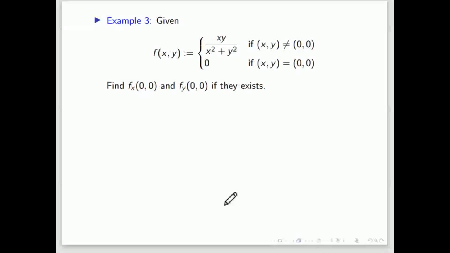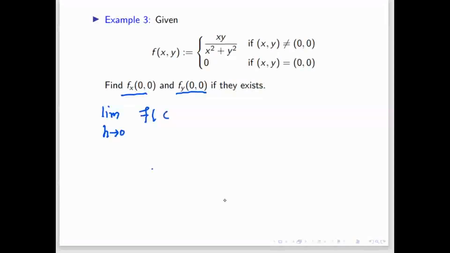Let us do the partial derivative. Which one do you want, fx or fy? I will do one; the other is the same. Okay, fx. The limit as h tends to 0 of f of h comma 0 minus f of 0 comma 0, divided by h.